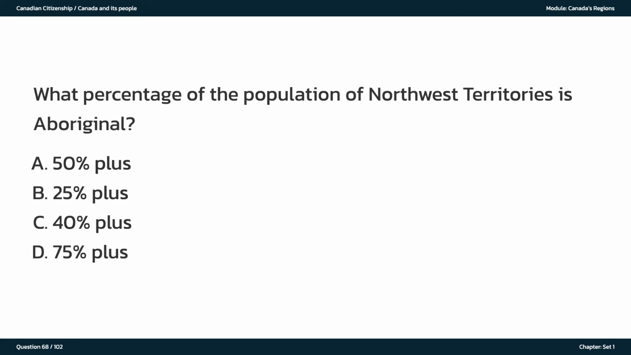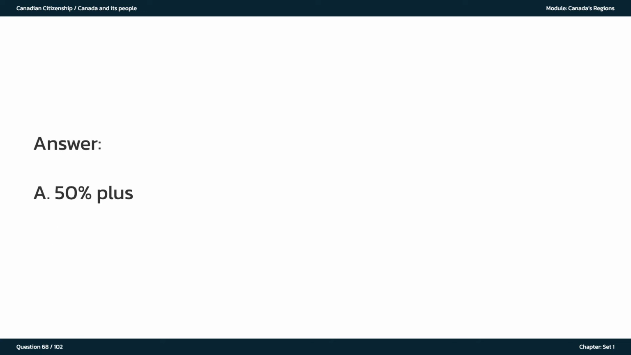What percentage of the population of Northwest Territories is Aboriginal? A. 50% plus. B. 25% plus. C. 40% plus. D. 75% plus. The answer is A. 50% plus.